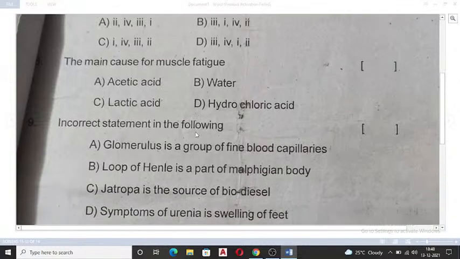Now, moving on to the eighth one, the main cause for muscle fatigue. Why do muscles get fatigued? See, generally it is said that when you are doing rigorous exercise, when you are running, when an athlete is doing a lot of work and respiring, the top portion of the body will be taking a large amount of oxygen, and that oxygen will not be sufficient.